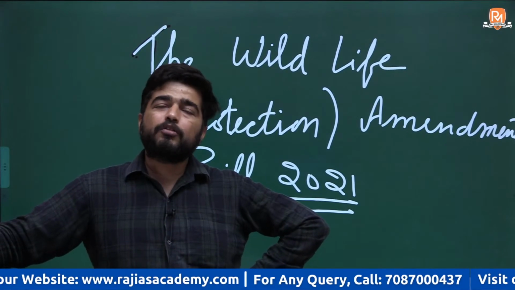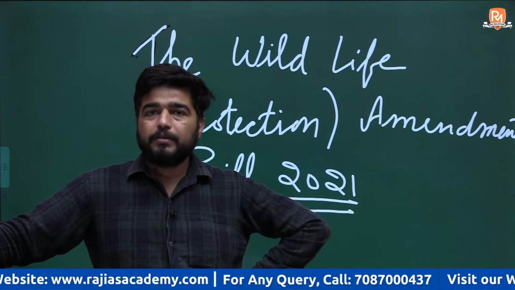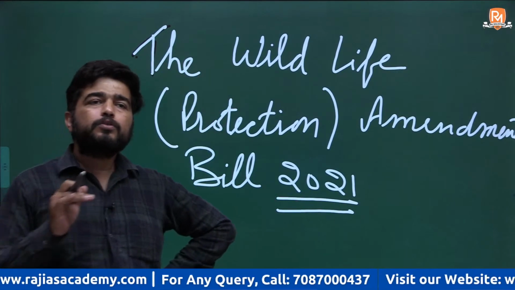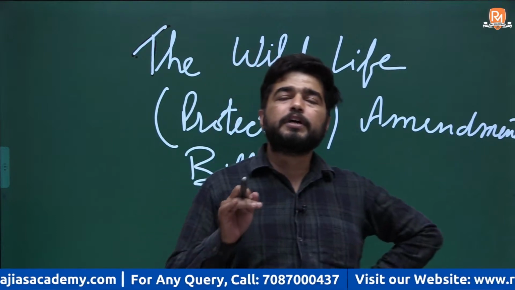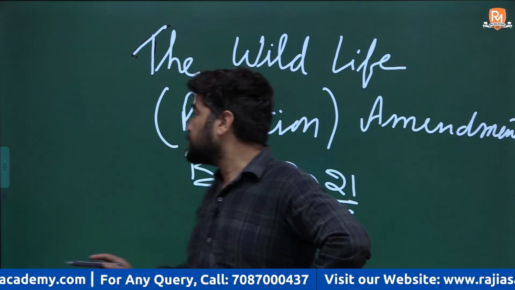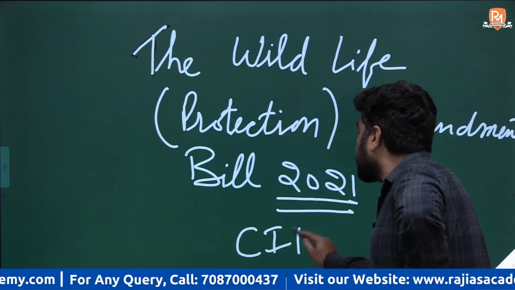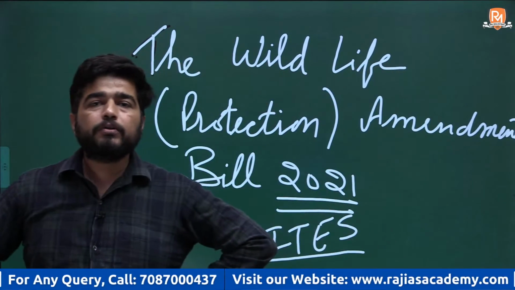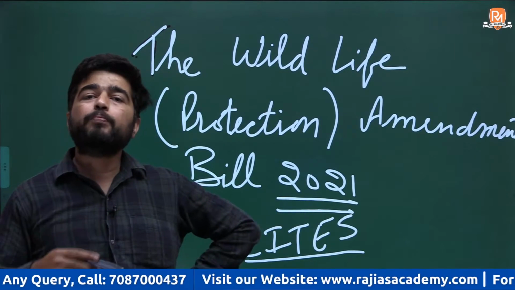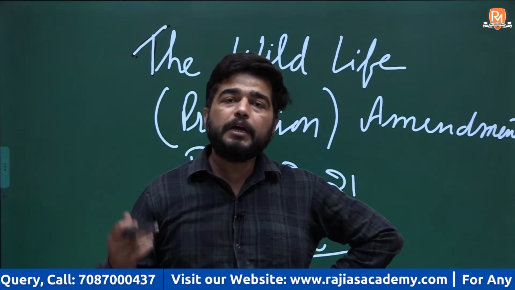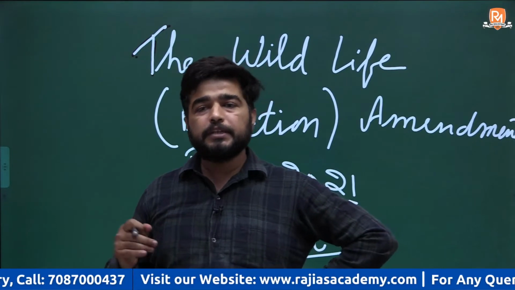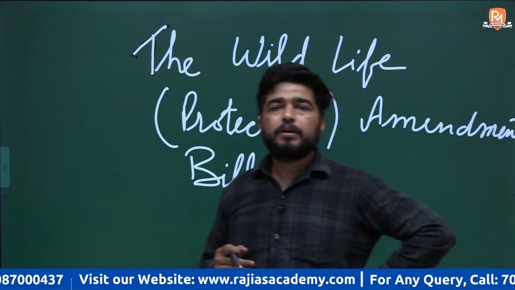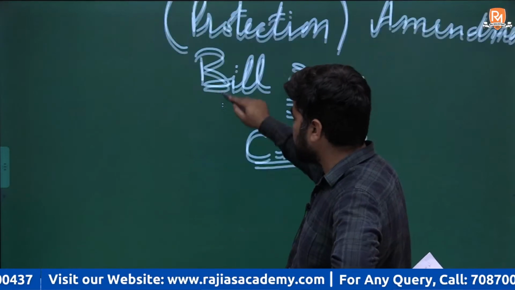Why are we changing? Why is the government amending this act? In simple terms, we can say to make wildlife protection or conservation in line with CITES. What is CITES? I will discuss in detail. So the government wants to make national laws about protection of wildlife in line with CITES. So what are the changes? What are the amendments done in this bill? Okay, so I will discuss in detail about these things.